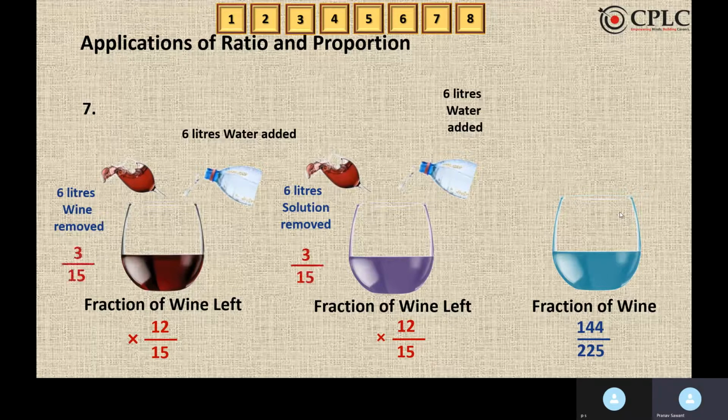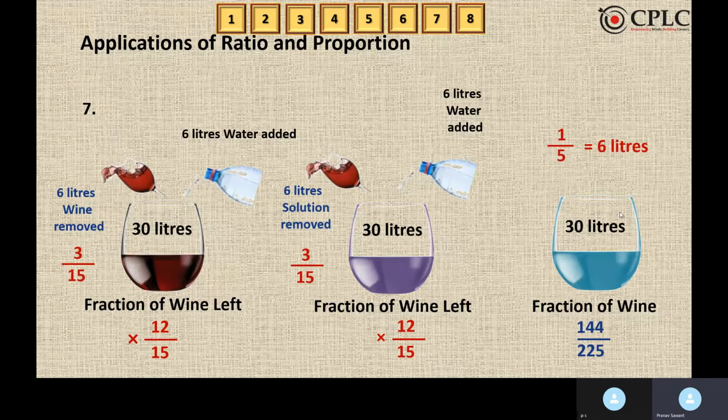Now, if it is multiplied by 12 by 15, what is the remaining part? The remaining part is 3 by 15. So where will I write that 3 by 15? There is a gap of 3 by 15 because the 6 liters of wine is removed from it. Hence, 3 by 15 is left. So I can say that this 6 liters is equal to 3 by 15. 3 by 15, if I reduce it, I'll get 1 by 5. So I can say that 1 by 5 is equal to 6 liters. So if 1 by 5 is equal to 6 liters, what is the actual value? The actual value will be 30 liters.